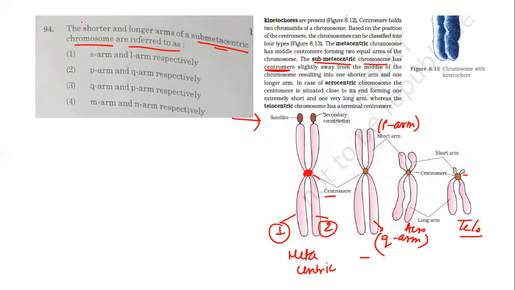So the question is, the shorter and the longer arms of a submetacentric chromosome are referred to as, what are they called? S arm, L arm, no, this is wrong. P and Q arm respectively, or Q or P arm, so this is not true. So the answer is among these, but first the shorter one is mentioned. Shorter one is known as P arm, longer one is known as Q arm. So this is the correct answer.